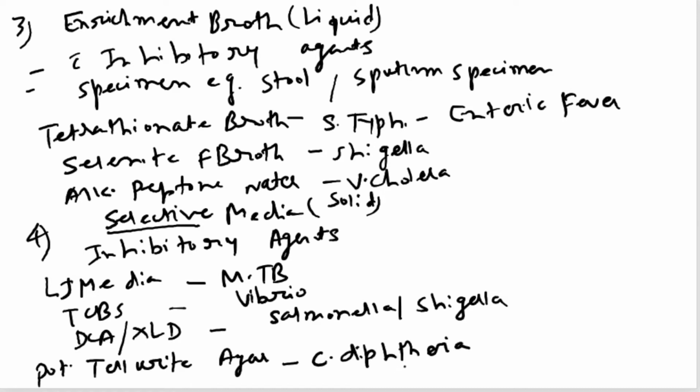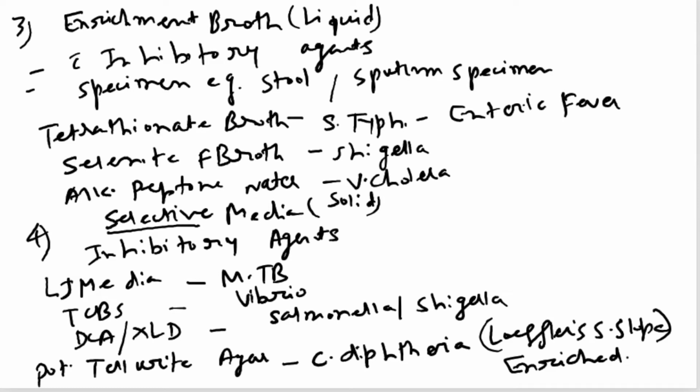For Corynebacterium diphtheria, we have seen there is also Loeffler's serum slope. But Loeffler's serum slope is an example of enriched media, which is also used for Corynebacterium diphtheria. And we also use selective media for Corynebacterium diphtheria, that is potassium tellurite agar.